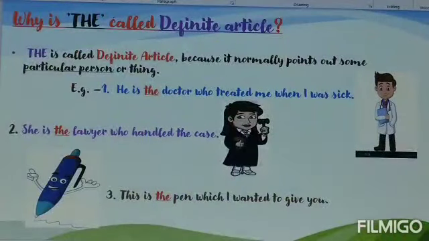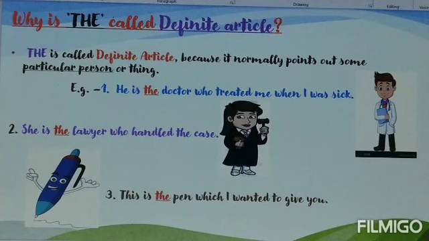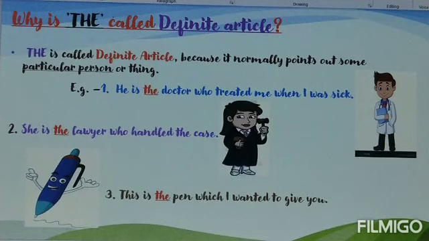Let us see why the is called definite article. What is the meaning of the word definite, children? Definite means exact, precise and specific. Usually, we use article the to talk about specific nouns. Let us understand it through a few examples. Let me give you one example. He is the doctor who treated me when I was sick. In this example, I mentioned the doctor. But when I explained about indefinite articles, I just mentioned a doctor.